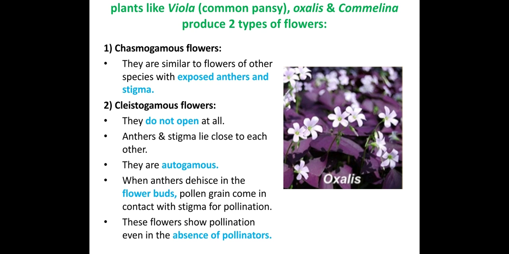So they are normally open flowers, and you can see the anthers and the stigma. For example, you can see this in hibiscus, almost all the general flowers. Then what are cleistogamous flowers here?